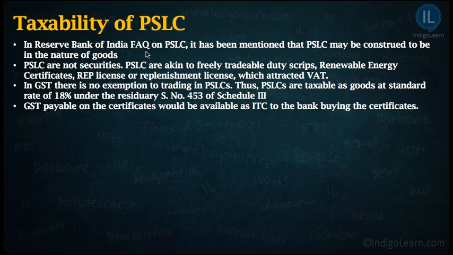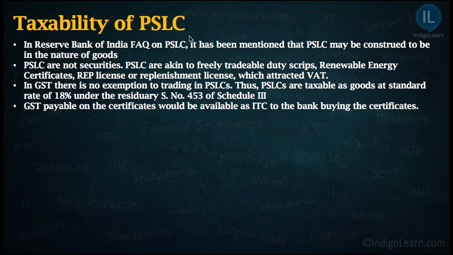And the banks which have exceeded that threshold limit will earn certain social credits in the form of PSLC. And those banks which have not met those obligations will have to purchase those social credits from other banks who have already done it. That means what? Suppose there are two banks, Bank A and Bank B. Bank A has granted additional loans to certain priority sectors, as a result of which they have earned certain PSLC. That means priority sector lending certificates.